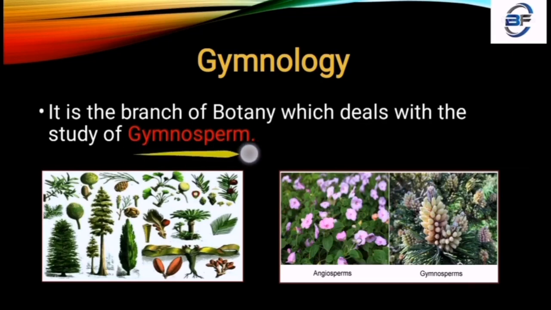That means gymnosperm literally means naked seed, and the name is based on its structure and its formation of the seeds.